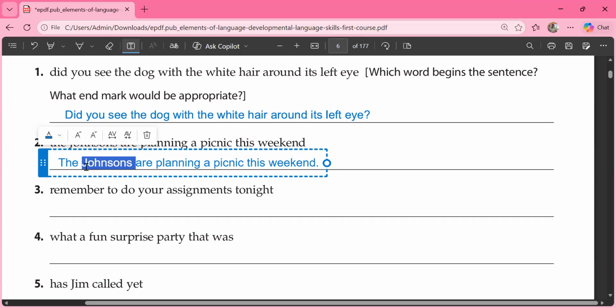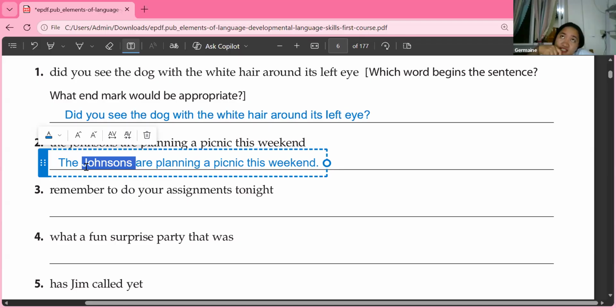Because it's more than two. Come again. I mean, it's more than one. The Johnsons is more than one. So if I say teachers, plural, should it be capital letter T?